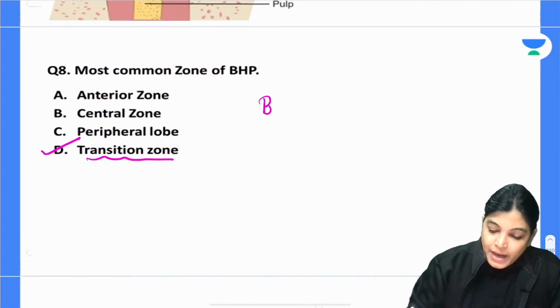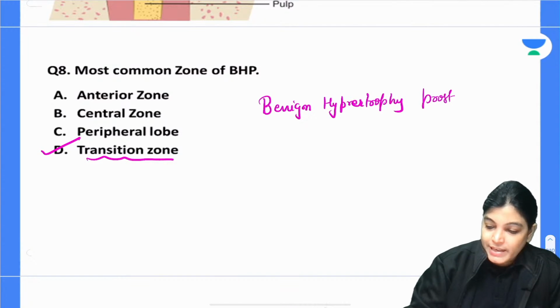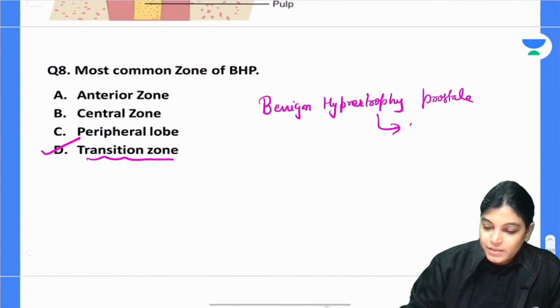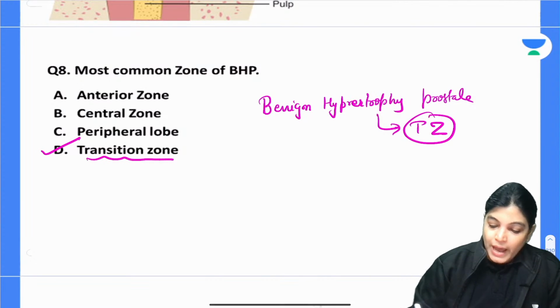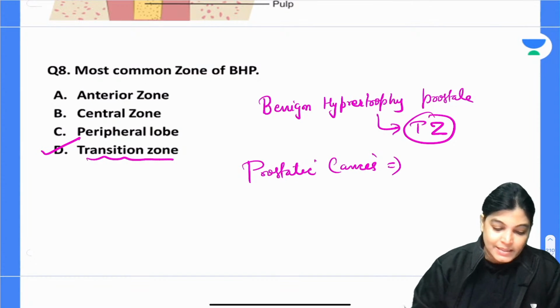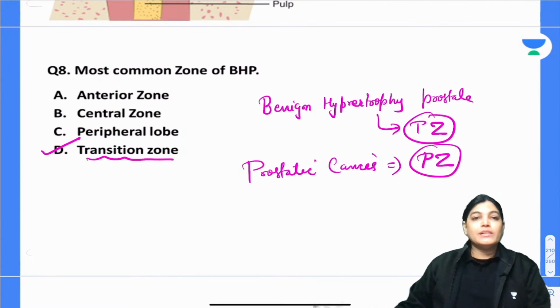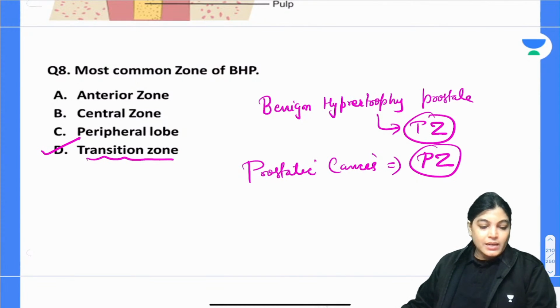So benign hypertrophy of the prostate gland is common in the transition zone. And when I talk about prostatic cancer, which is the right answer? For prostatic cancer, it is which zone? Peripheral zone. So my dear aspirants, peripheral zone.